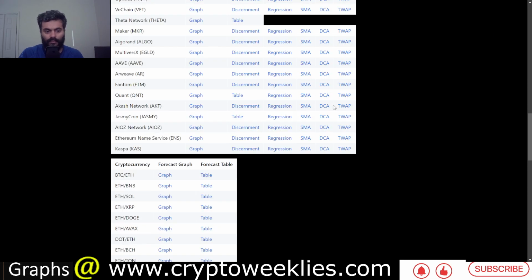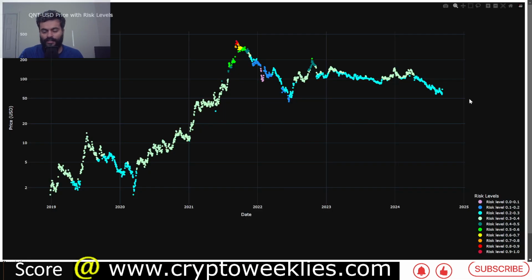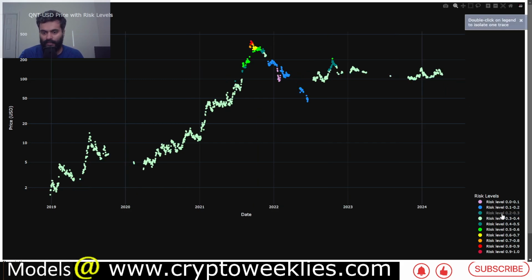And if we were to utilize these models to accumulate Quant, the first model is the shorter term simple moving average based risk level model. This model calculates the proportional difference between the current price and the 20-week simple moving average, and normalizes that difference between 0 and 1 in terms of the risk levels. For this model, the risk level to accumulate Quant is at around 0.31. That means it's the third best time to DCA Quant.